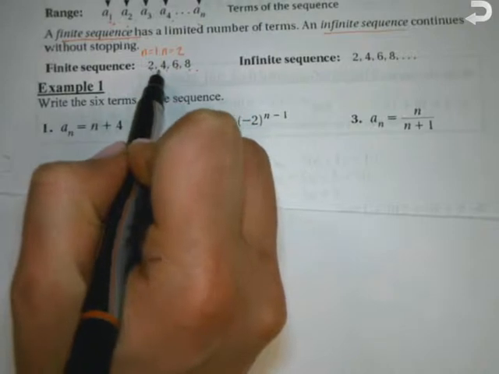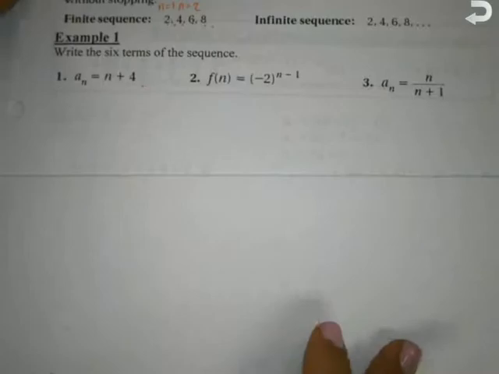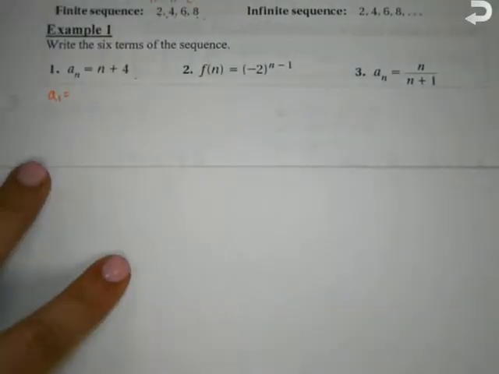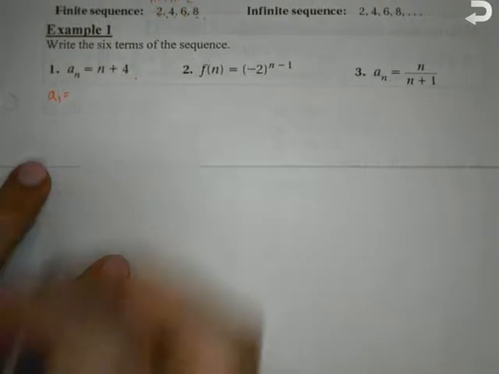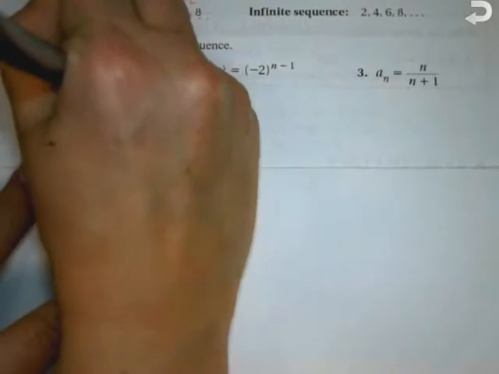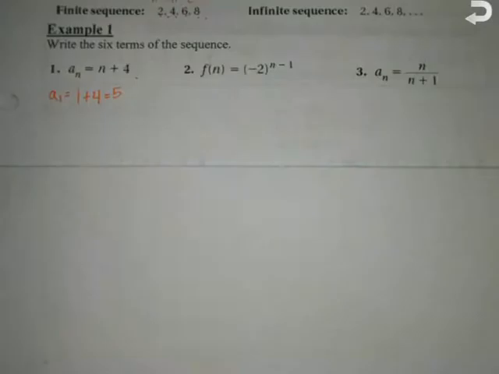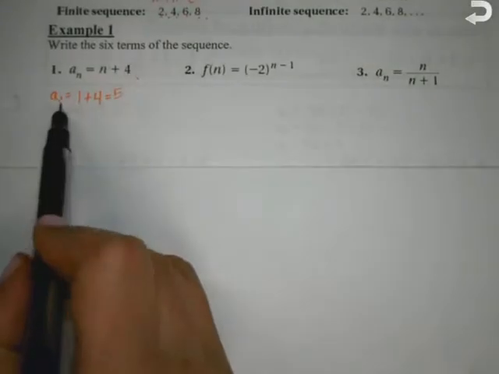So for the first example, they want us to write out 6 terms of the sequence. We need to find a sub 1, so what are we going to plug in for n? 1. So 1 plus 4, which gives me 5. So the first term, a sub 1, of this sequence is 5.